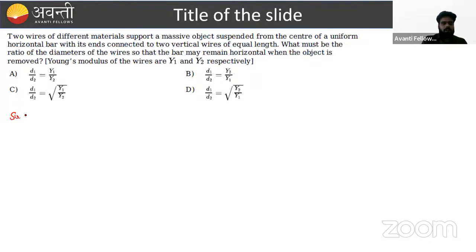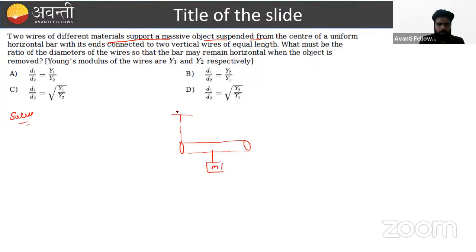Again, this question comes from the mechanical properties of solids, and what is given here is a massive object suspended from the center of mass of a uniform bar. Say this is a uniform bar and a massive object is suspended from here, and a support is required.